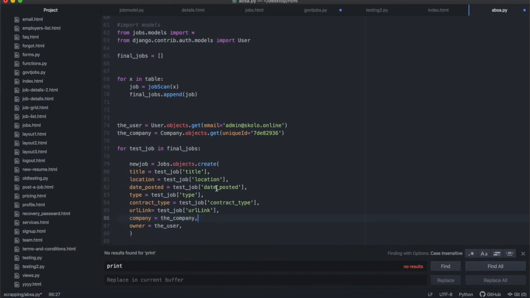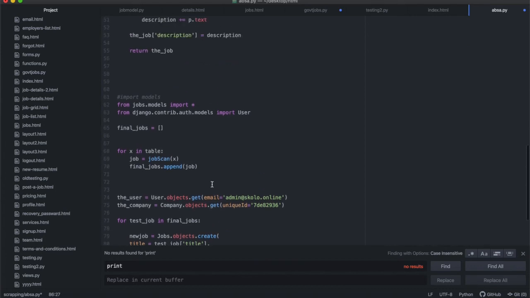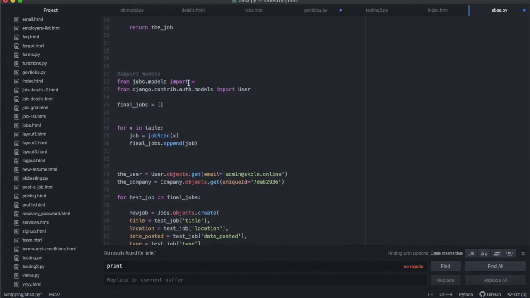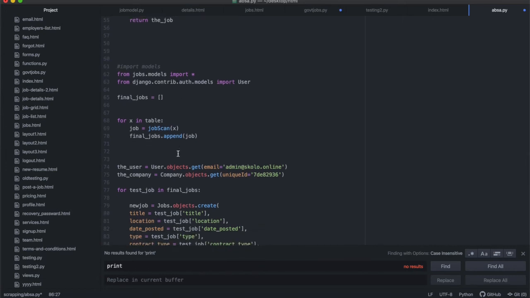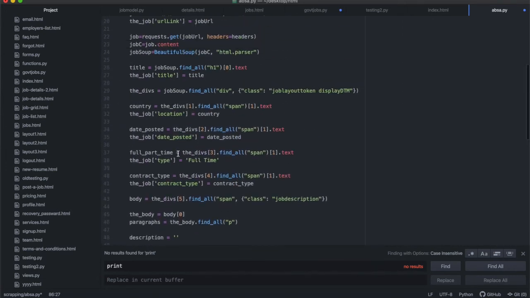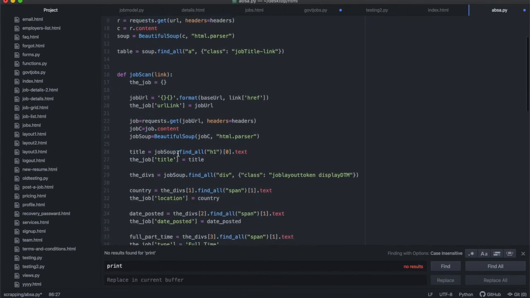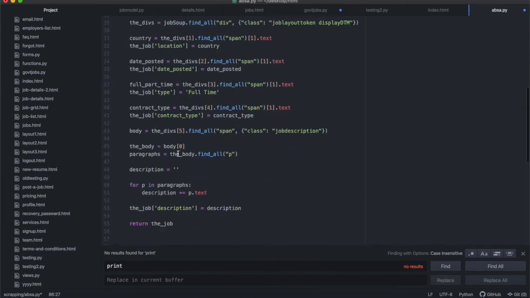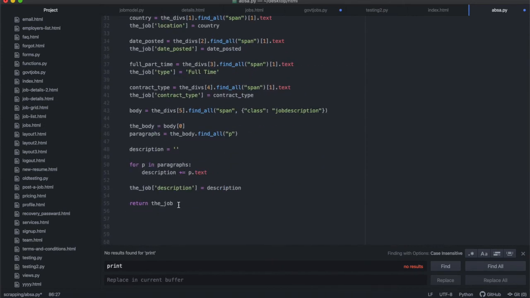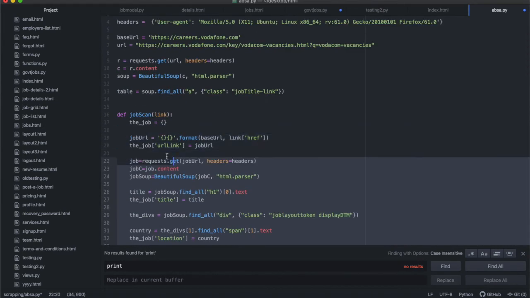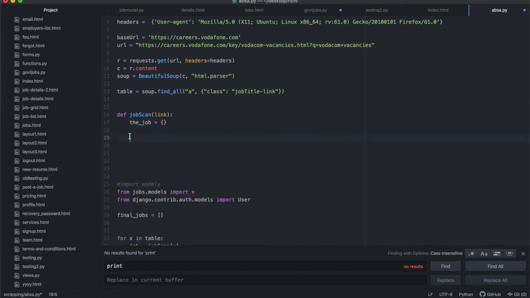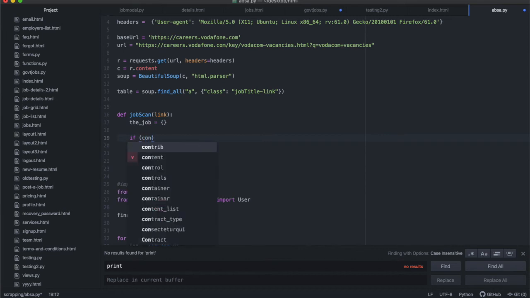All right. So I'm going to leave the category out, and I'll save it like that. Right. So I'll import the models. I'll get the user. I'll get final jobs, and then I'll do that. And now what I need to fix over here, I need to fix what happens if that job doesn't exist. Okay, remember I removed that condition. So I need to actually add it again, because we're going to have an error if I do not do it. Right, so I'm going to say if condition.